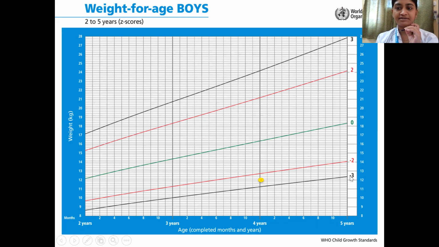So that means the child is, we don't know till now. We have to assess what is the height for age and what is the weight for height. And then accordingly, we should understand whether it is only wasting or whether it is only stunting or whether it is wasting and stunting both.